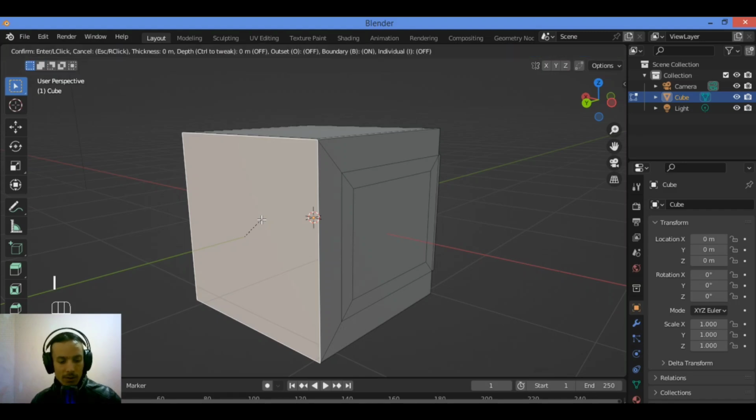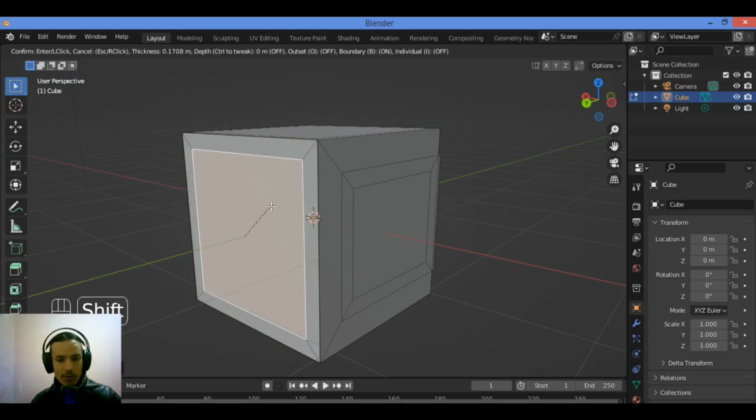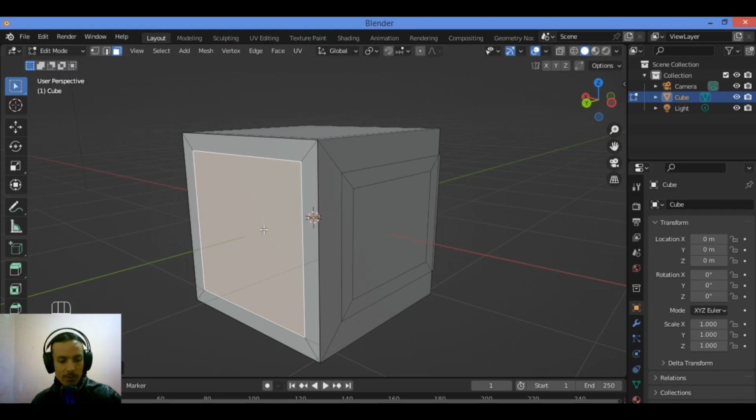Hit I, then hold down Shift at the same time. Hitting I and holding down Shift is going to move the inset at 1/10 of the speed for finer adjustments, like this.